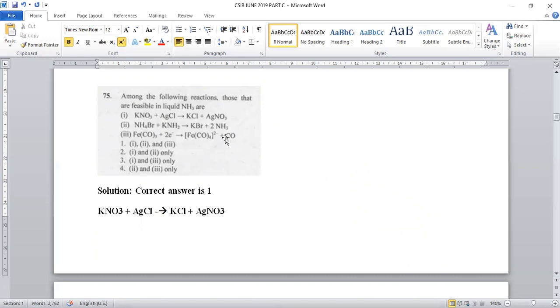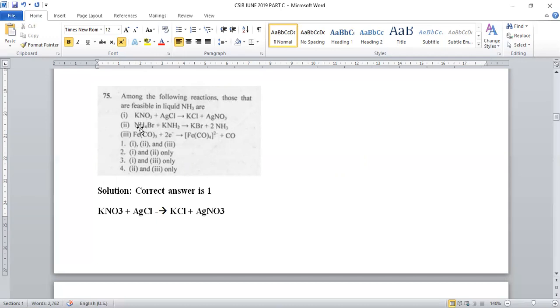But in actual practice, what is correct is that when we go with potassium chloride and silver nitrate, there is a formation of potassium nitrate and AgCl in water. The reverse reaction is carried out in liquid ammonia only, so this is in association with liquid ammonia as a solvent.